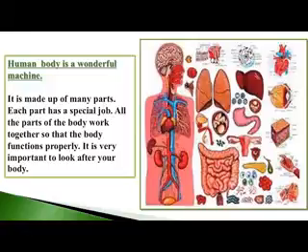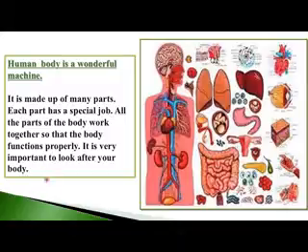So when organs work properly, then organ systems work properly. When all organ systems work properly, it means our body functions properly. So all parts of the body work together so that the body functions properly. For the normal functioning of our body, it is very important to look after your body.